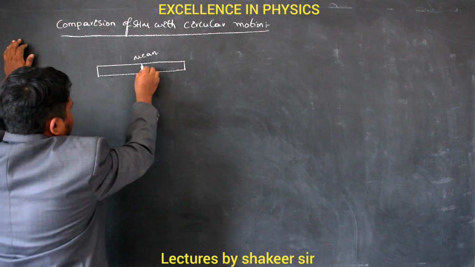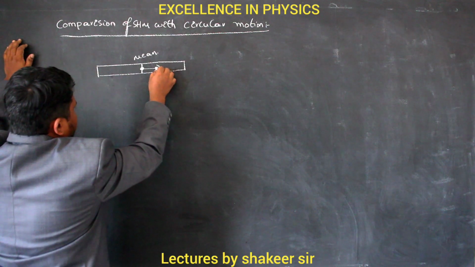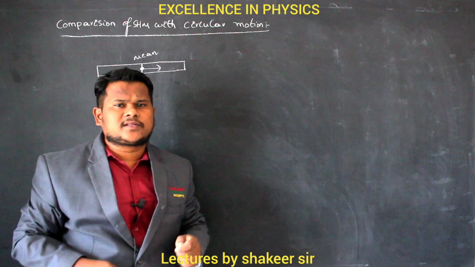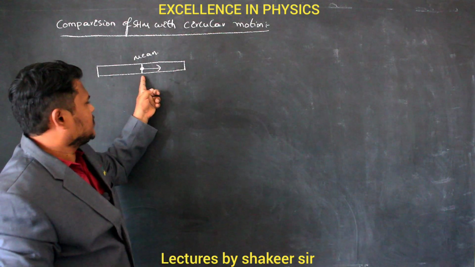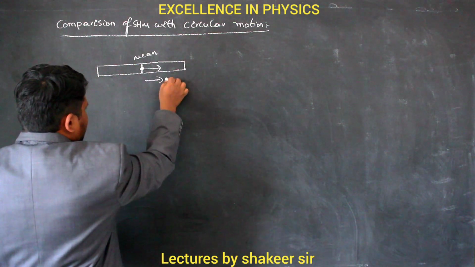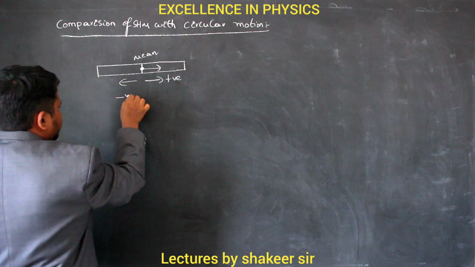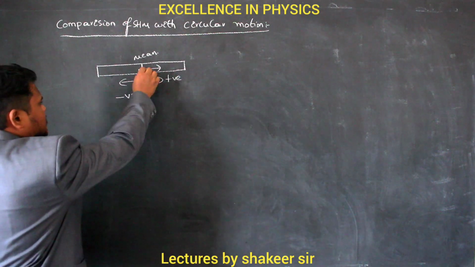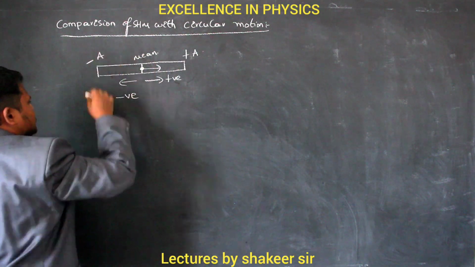If the particle is traveling in this direction with a velocity v from the mean position, towards the extreme position, we always consider this direction to be positive and the other direction negative. So this is the mean position, this is the positive extremity, and this is the negative extreme position.